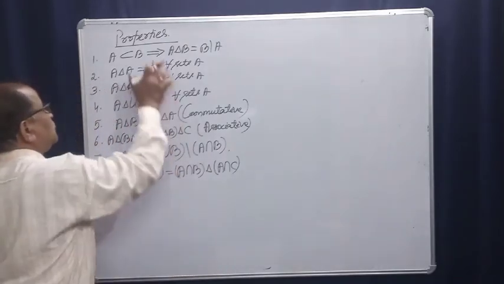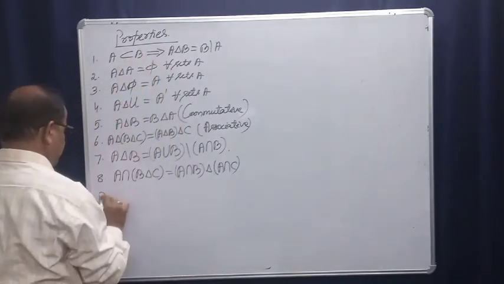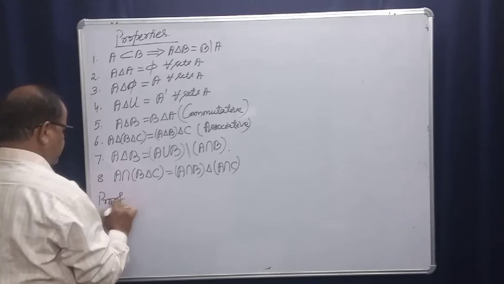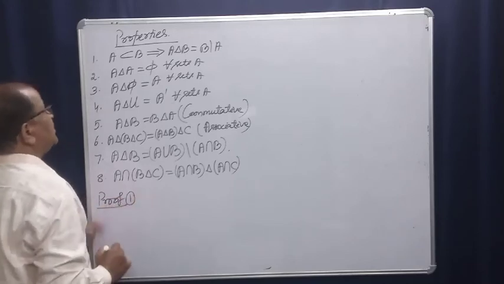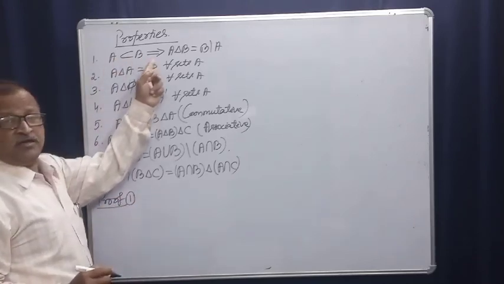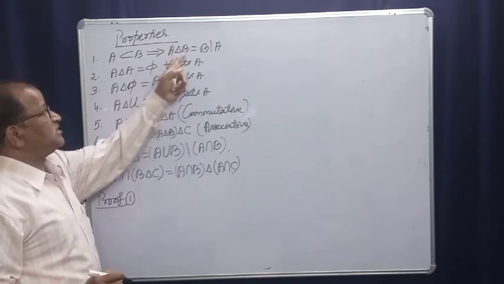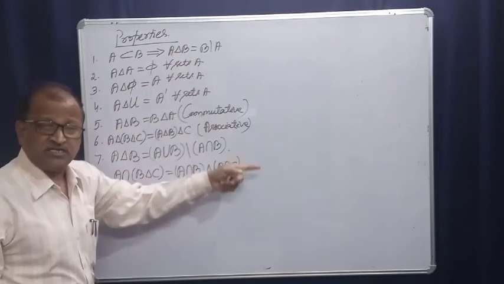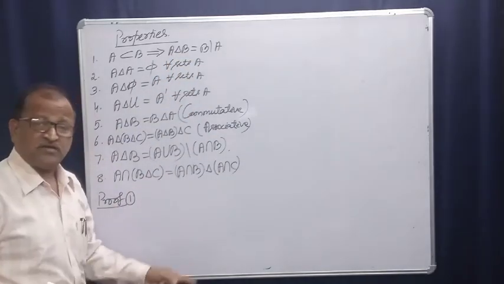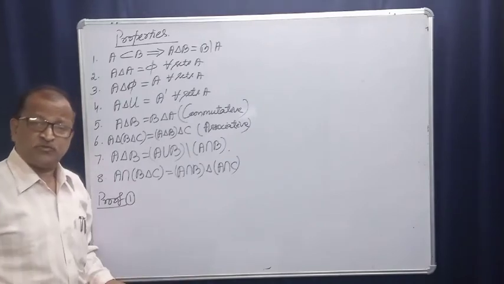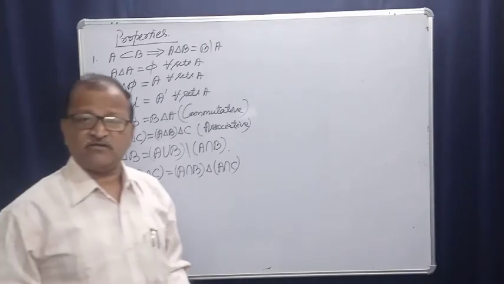Suppose we will prove these. Prove A is a subset of B implies A symmetric difference B equals B difference A. Already we have seen it in the Venn diagram, so let us prove it logically.